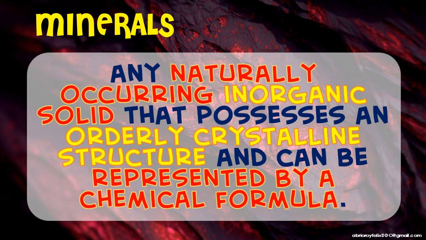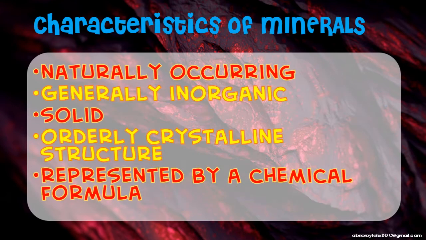Again, the characteristics of your minerals are the following. It is naturally occurring, it is generally inorganic, and it is in solid substance. It has orderly crystalline structure, and it is represented by a chemical formula.